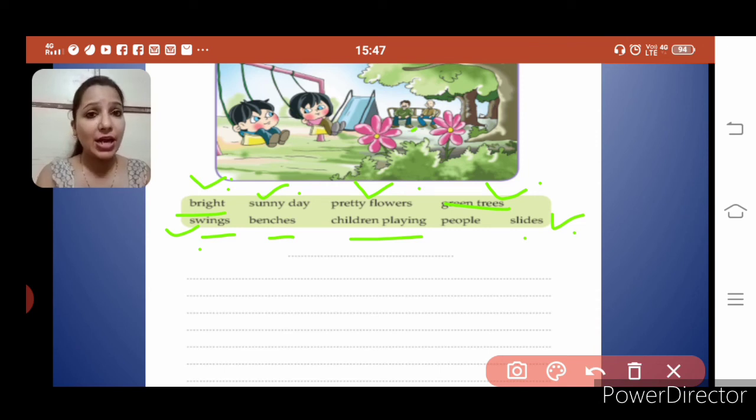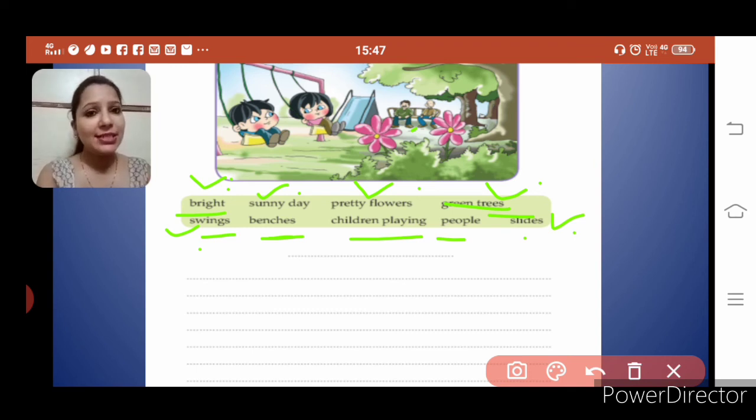So we can write people are sitting on the benches under the green trees. See, one more creative thing. I have made another sentence also. Just like that, you also can make different sentences. So we have used people also. So all the words we have used.